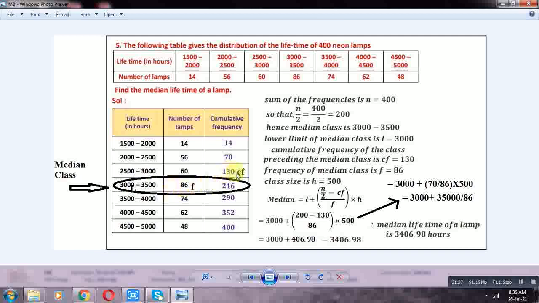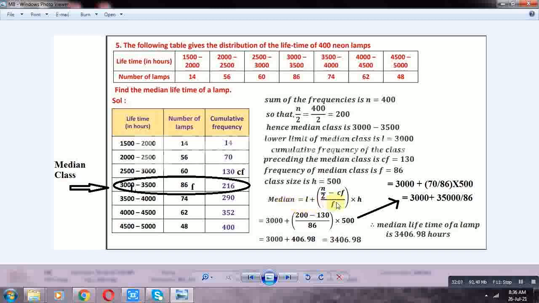Median M is equal to how much? Median is equal to L plus (n by 2 minus CF) by F into H. Here the value of L is equal to 3000. n by 2 is equal to 200, CF is equal to 130, F is equal to 86, H is equal to 500. 3000 plus (200 minus 130), 70, 70 by 86 into 500.